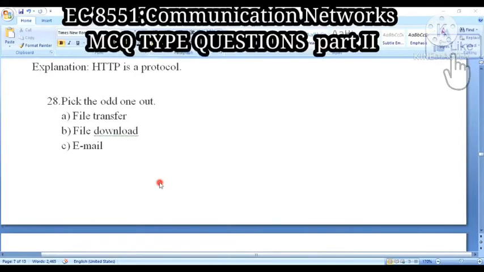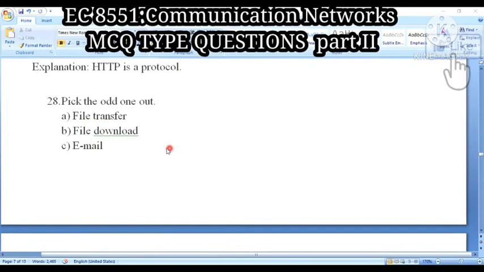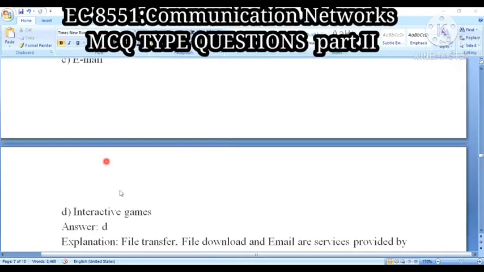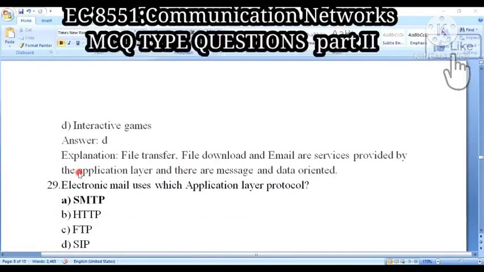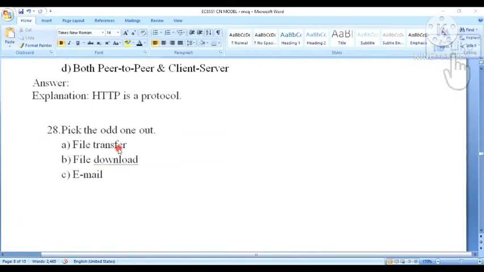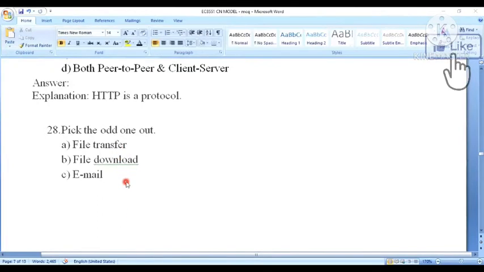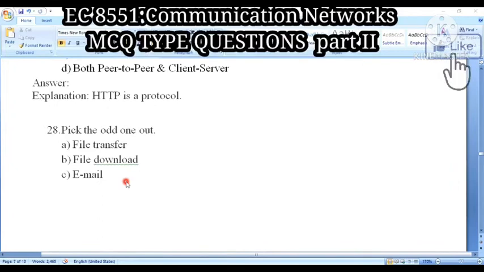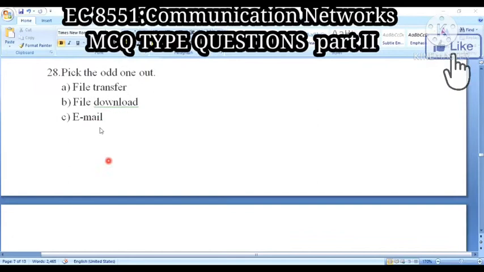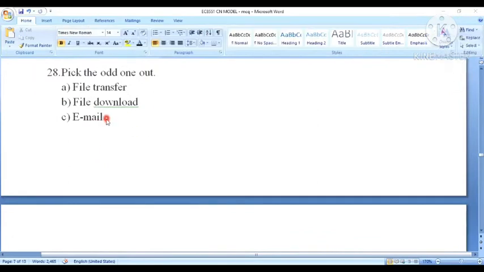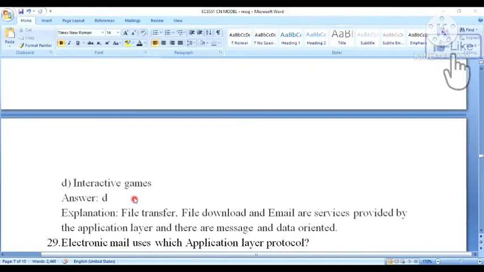Next question. Pick the odd one out. First one is file transfer, file download, email, interactive games. So here the answer will be D, that is interactive games, because in this question they are asking for the odd one out. File transfer, file download, email, this all comes under the same category. But interactive games, this is the wrong one.